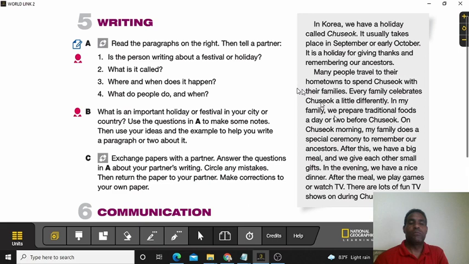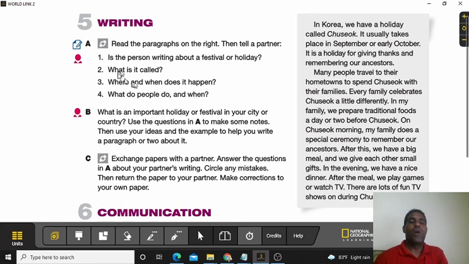All right, an important holiday or festival, and you got to answer these questions about your holiday or your important day. Are you writing about a festival or a holiday? What is it called? What is the name of that festival that they do? Where and when does it happen? The time that it happens, the date that it happens, and where, if it's like in a special place. And what do people do? You know, they have dinner or they eat, they bring their different things and so on.